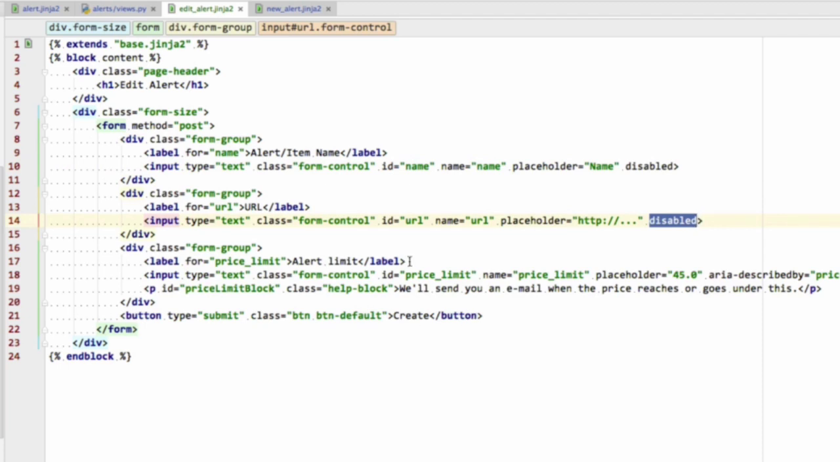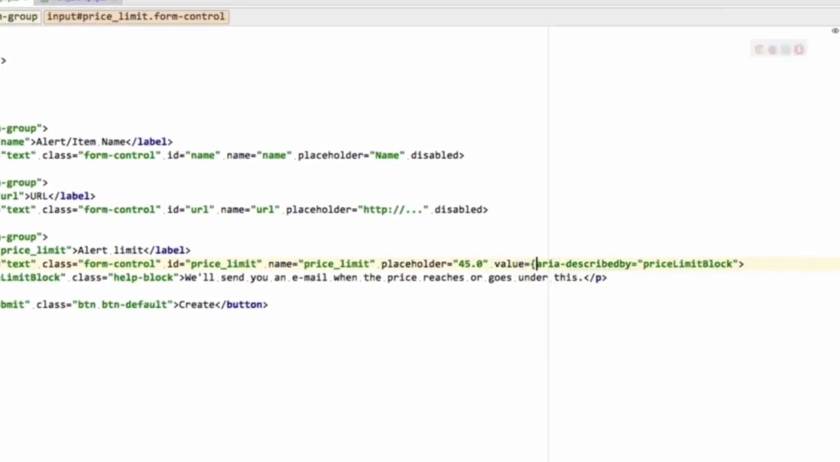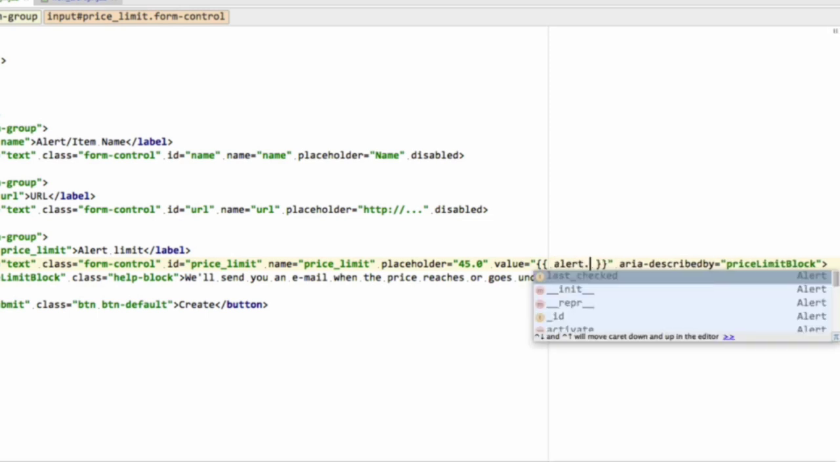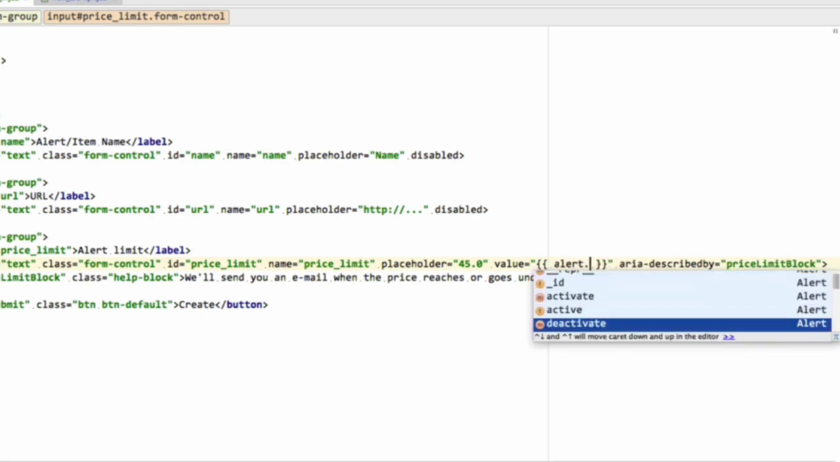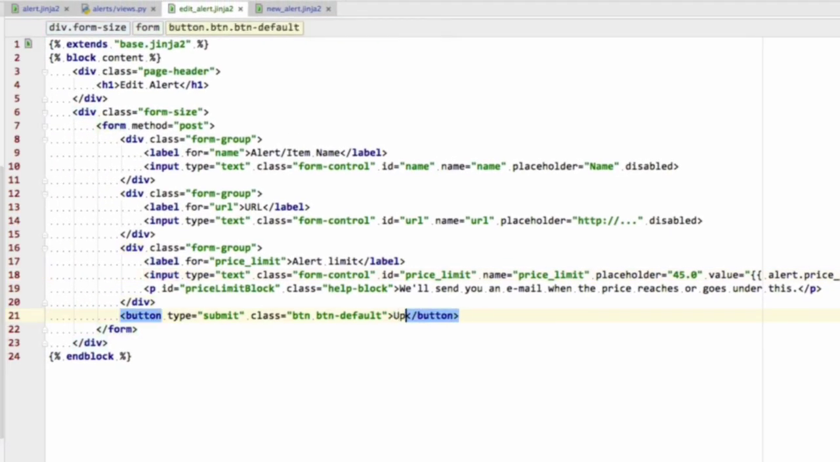Okay. Finally, in here, the placeholder is going to be 45.0, but we need to add the value, which is going to be the value of the currently being edited alert. So that's going to be alert.price_limit, is it? Price limit. There we go. And instead of create here, we're going to say update, and instead of btn default, I don't know, we can leave it as btn default just so it's a bit gray there.